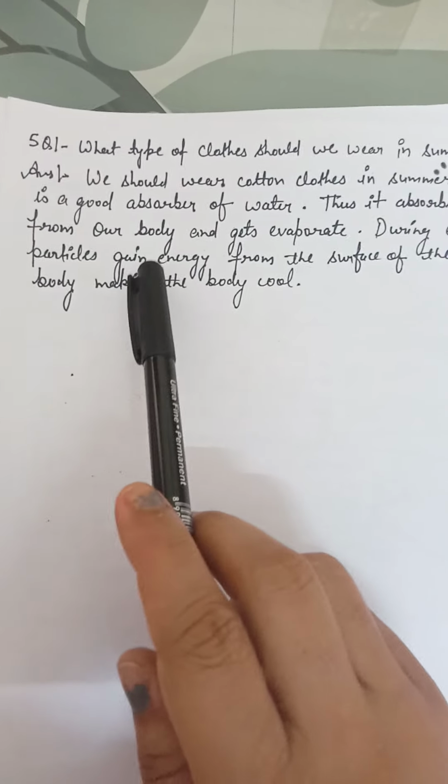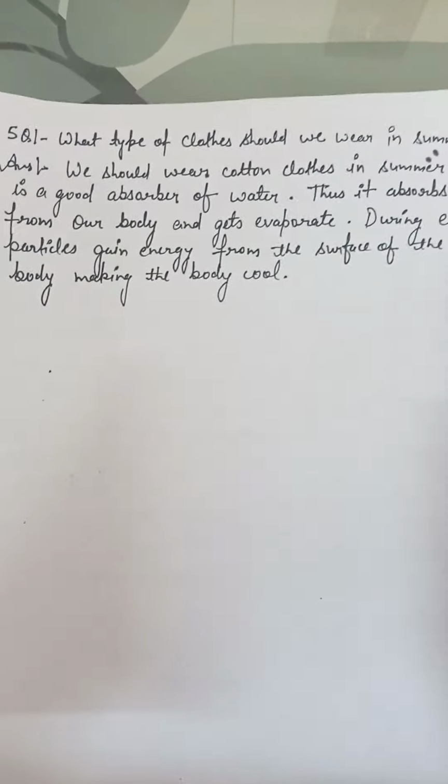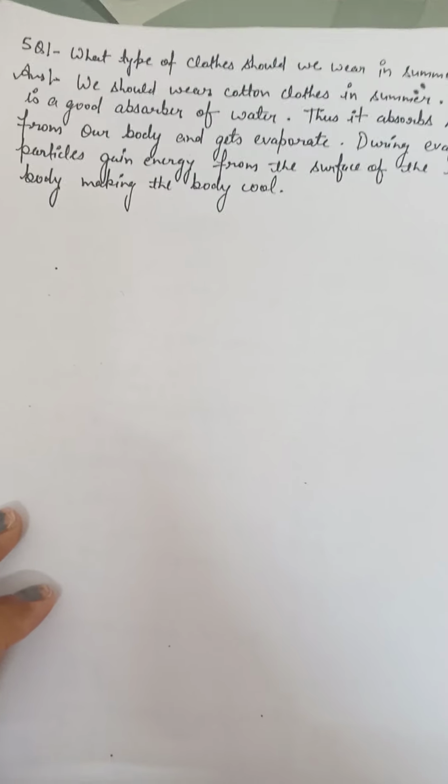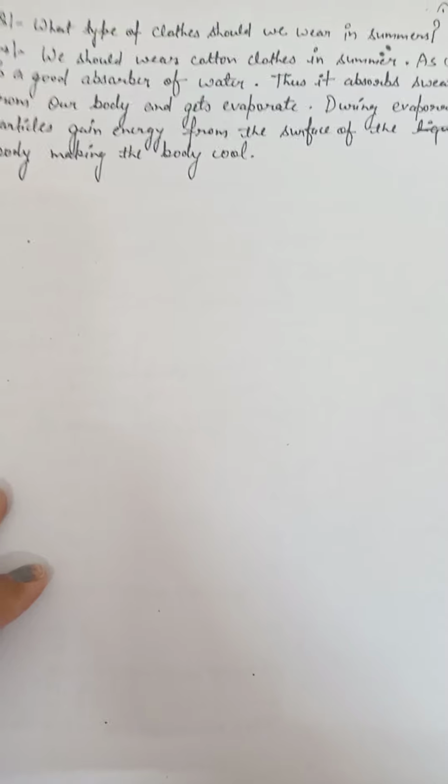During evaporation, particles gain energy from the surface of the liquid of the body, making the body cool. Hence, we use cotton clothes in summer so that all of the body sweat gets evaporated and the body feels cool. This is all about the question answers of the blue box.